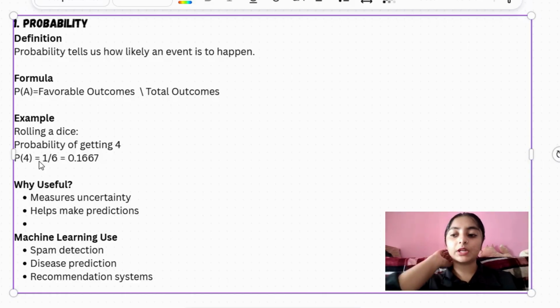So we take 1 as favorable outcomes and all 6 sides as total outcomes. So P of 4 is 1 by 6, which is 0.1667. In percentage terms, it is about 16.67%.